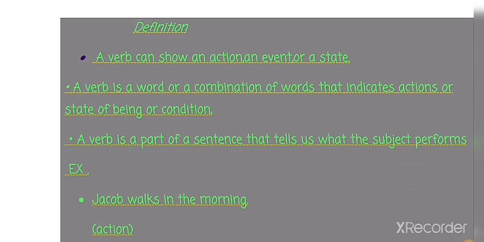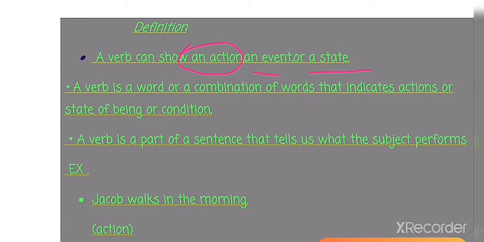Okay, if anybody asks you, children, what is the definition of verb, you must answer that an action word is called verb, because generally students say the same answer, that ma'am, a verb shows an action. Okay, so here we are going to study more about verb. Clear? Now see that a verb can show an action, an event or a state. Okay, this line is talking about three things. First is action, event and a state. Okay, so just keep your mind clear that a verb can show any action, any event and also a state of a person's state of mind.